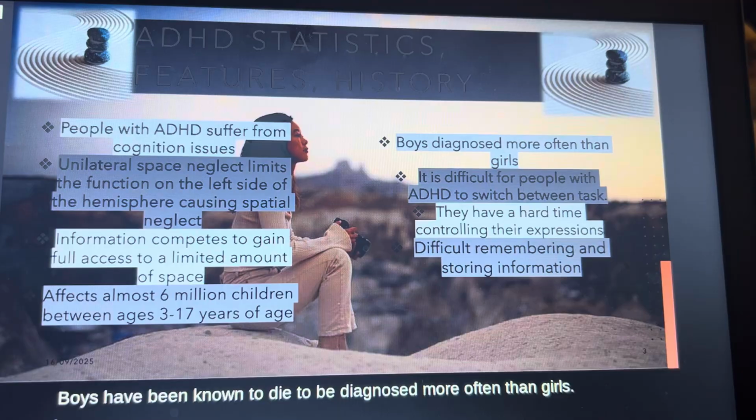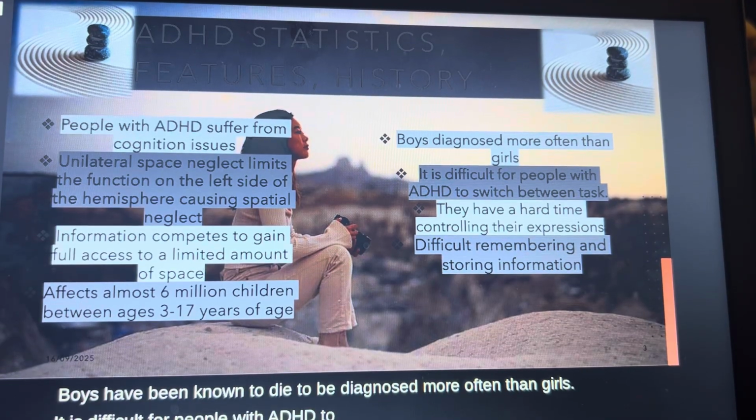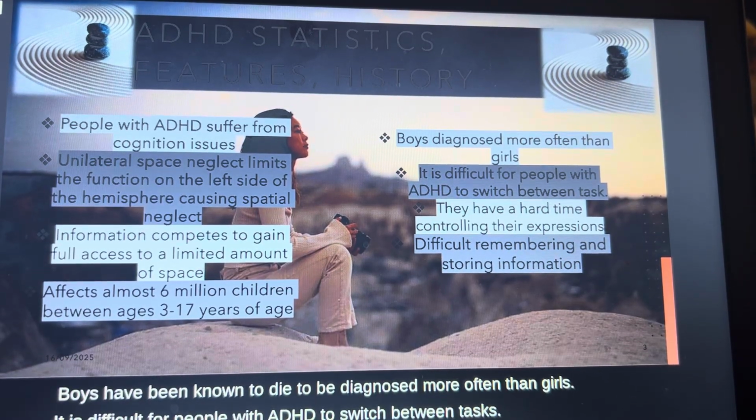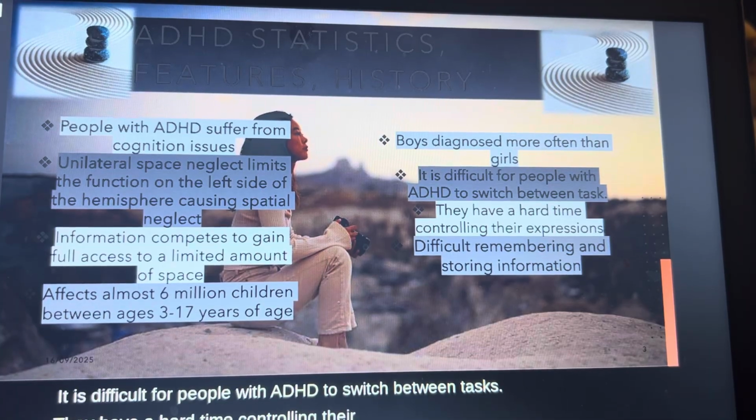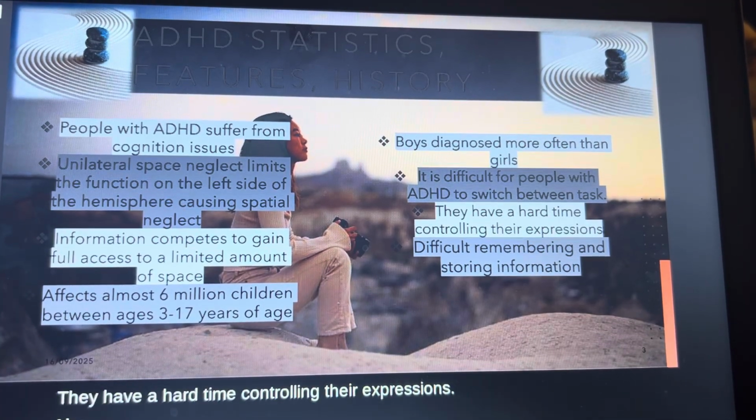It is difficult for people with ADHD to switch between tasks. They have a hard time controlling their expressions. Also, difficulty remembering and storing information.